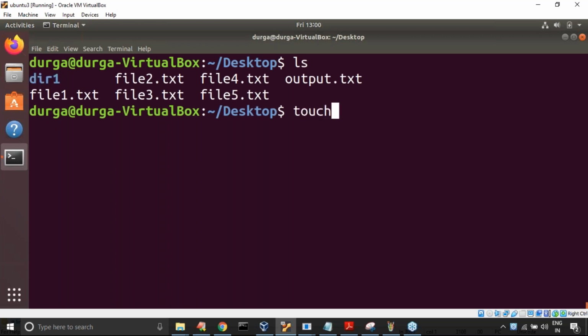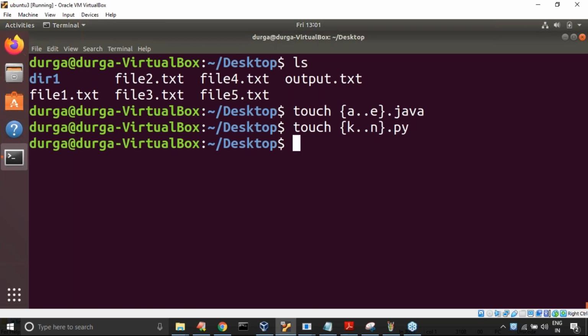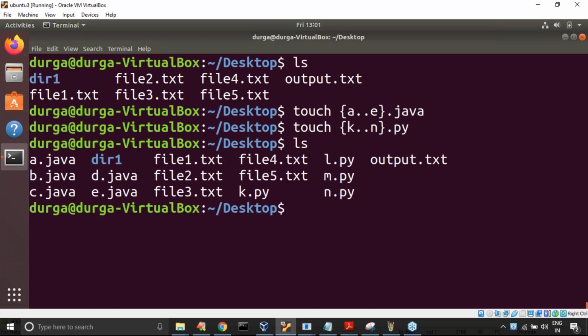Here I use the touch command to create a.java, b.java, c.java, e.java, and then k.py, l.py, m.py, n.py. Multiple files are there.